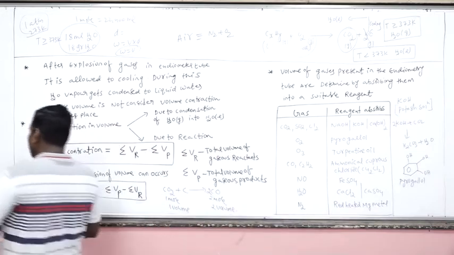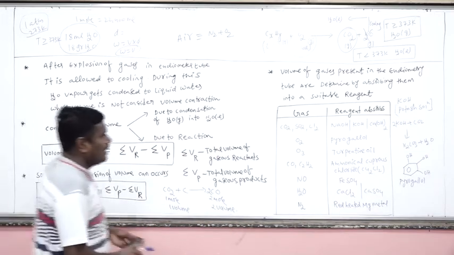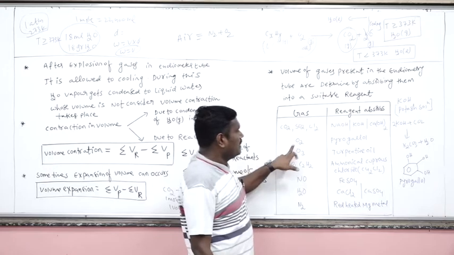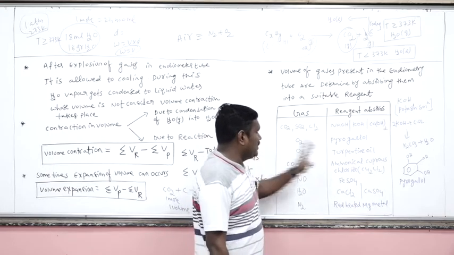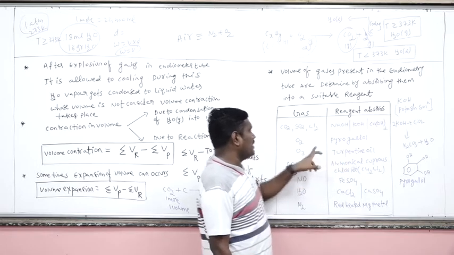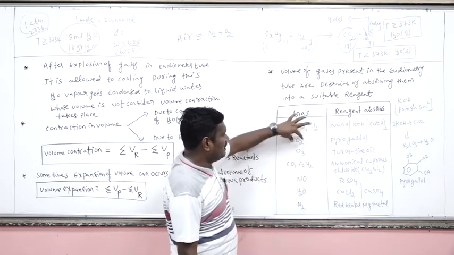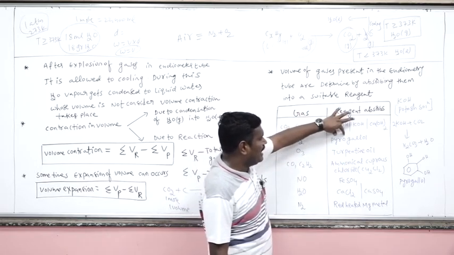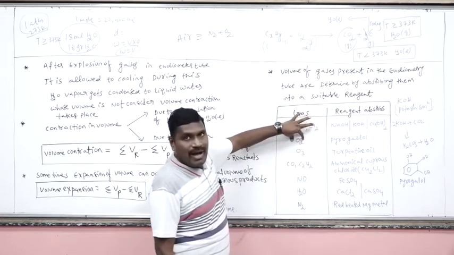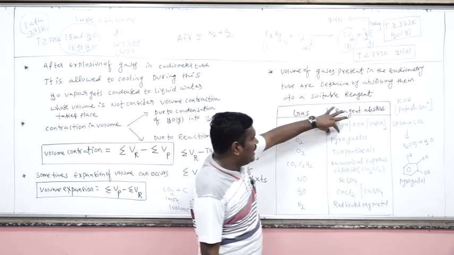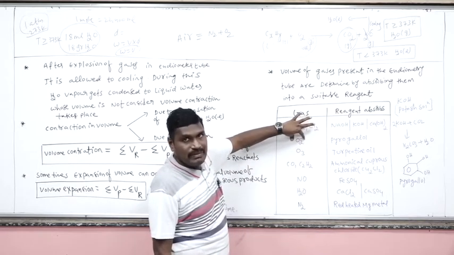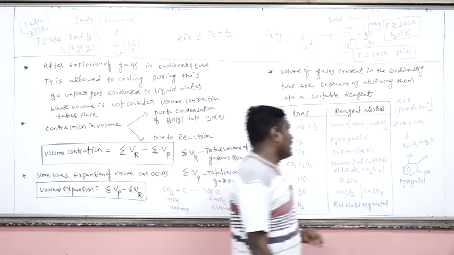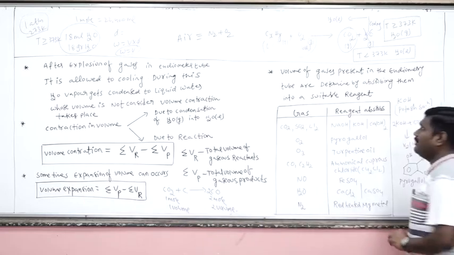Pyrogallol reagent is used to absorb what? Oxygen gas. In the question it is given that a certain amount of gas is sent into the pyrogallol which can absorb that gas. That means whatever gas is absorbed by the pyrogallol is nothing but the oxygen gas. So with the help of pyrogallol, we can identify how much oxygen will be present in the eudiometer tube after complete explosion. Are you getting my point?